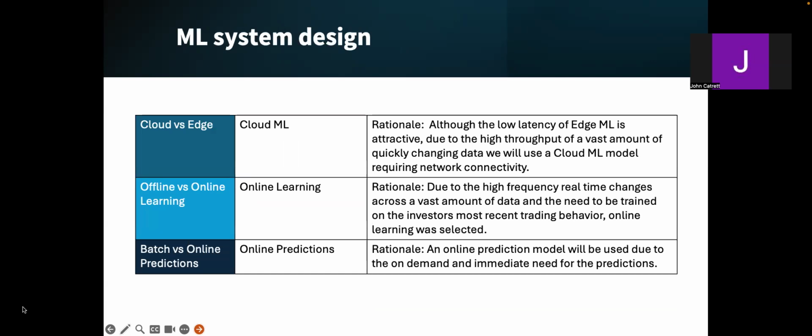When evaluating our system design, we would look to make decisions in 3 critical areas and with the following rationale. We would most likely use Cloud ML versus Edge. Although the low latency of Edge ML is attractive, due to the high throughput of a vast amount of quickly changing data, we would use Cloud ML that requires network connectivity. We would use online learning versus offline. Again, due to the high frequency real-time changes across a vast amount of data and the need to be trained on the investor's most recent trading behavior, online learning is the best path forward. And then lastly, we would use online predictions versus batch due to the on-demand and immediate need for the predictions.